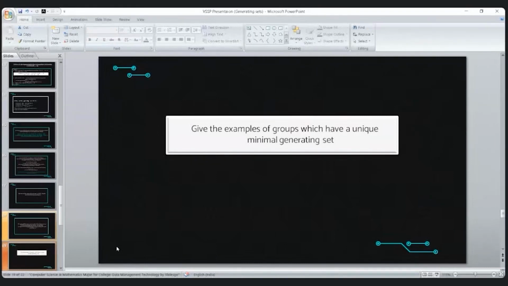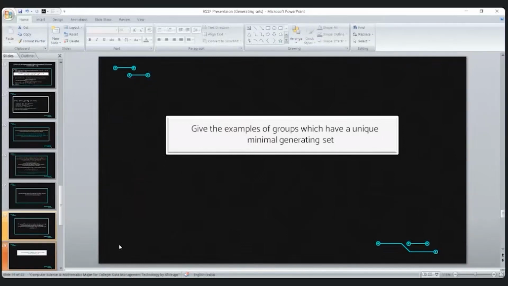So, can you give some examples of groups which have a unique minimal generating set? I mean, it does not have any minimal generating set other than only one. If we consider the trivial group, then its minimal generating set is the empty set.